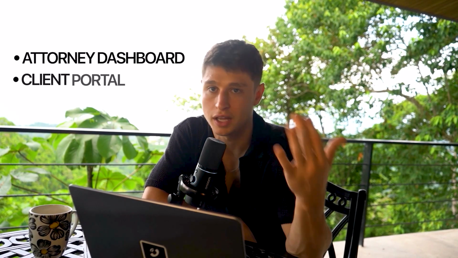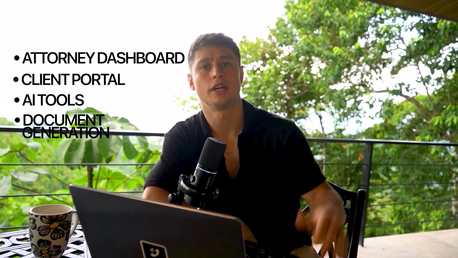So just to recap, here's what you got. You got a complete production-ready SaaS that's ready for you to rebrand and sell to divorce attorneys starting today. You saw the attorney dashboard, the client portal, the AI tools, document generation, all of it works. You saw the 3-tiered model. You're the platform owner, attorneys subscribe to you, and their clients use the portals. And I just gave you the go-to-market blueprint. Cold emails, outreach, business walk-ins, ads. This doesn't have to be a side project. This is a real business model. You can be at $5,000 a month in recurring revenue in 60 days if you execute on this plan.